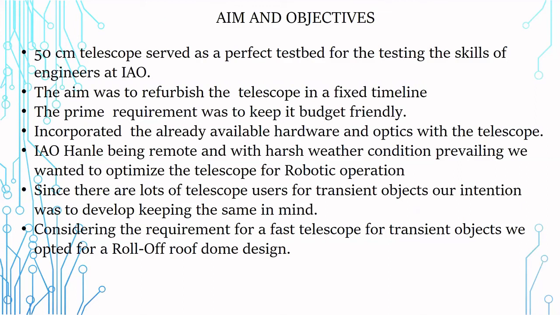The aim was to refurbish the telescope in a fixed timeline. The prime requirement was to keep it budget friendly. We incorporated the already available hardware and optics with the telescope. IIA Hanle being remote, with harsh weather conditions prevailing, we wanted to optimize the telescope for robotic operation. Since there were a lot of telescope users for transient objects, our intention was to develop it keeping the same in mind. Considering the requirement of a fast telescope for transient objects, we opted for a roll-off roof dome design.